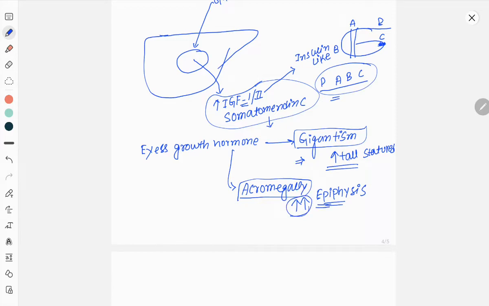So if there is no epiphyseal fusion, growth hormone will act on the epiphysis and it will lead to tall statured patient.